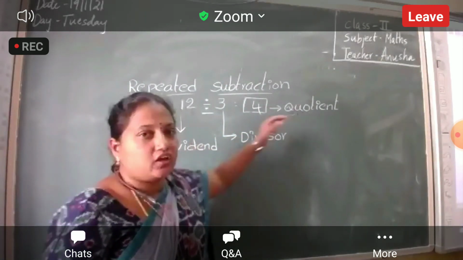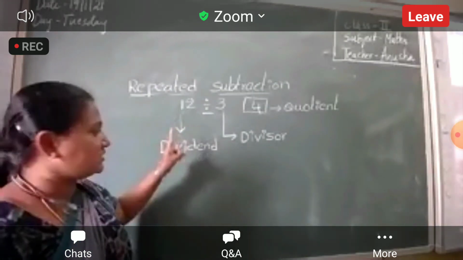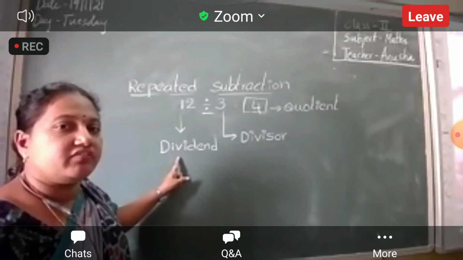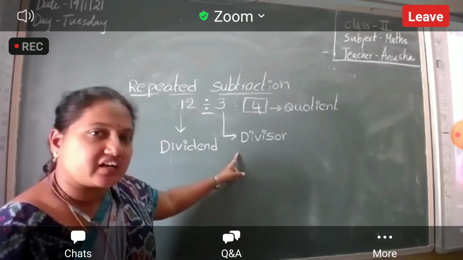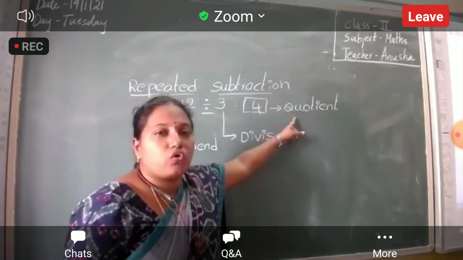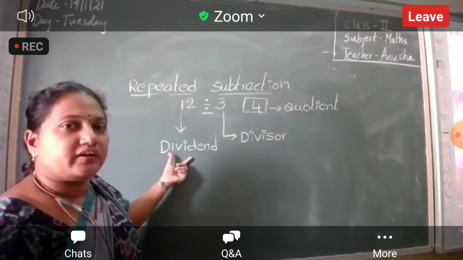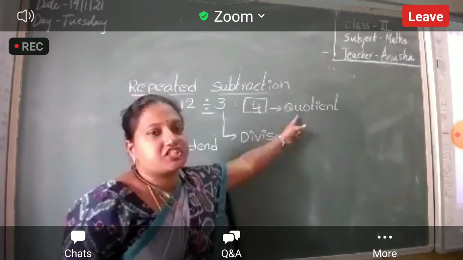Okay? The number before the division symbol is the dividend. You should learn this one. Dividend. Next one is divisor. This is coefficient. Okay? Repeat this one. Dividend, divisor, coefficient. Okay, Nana?